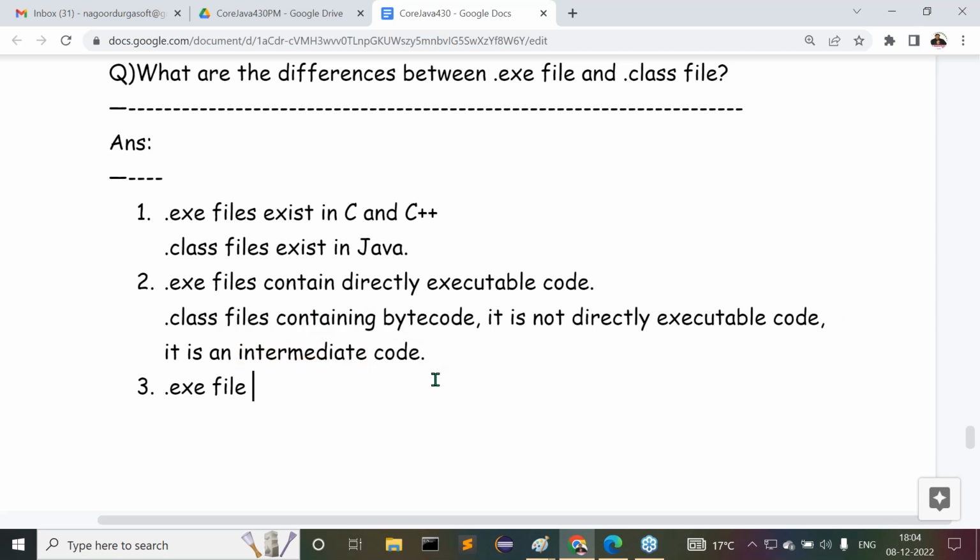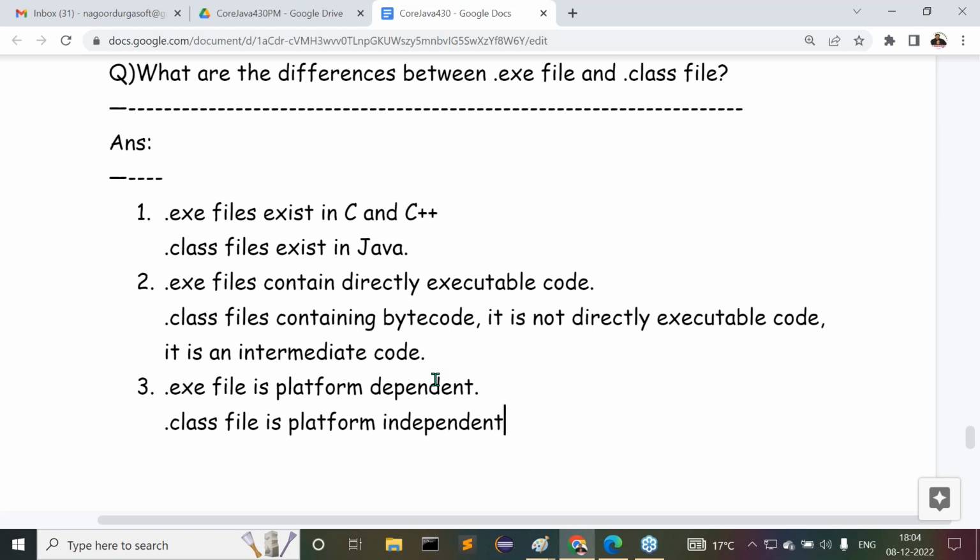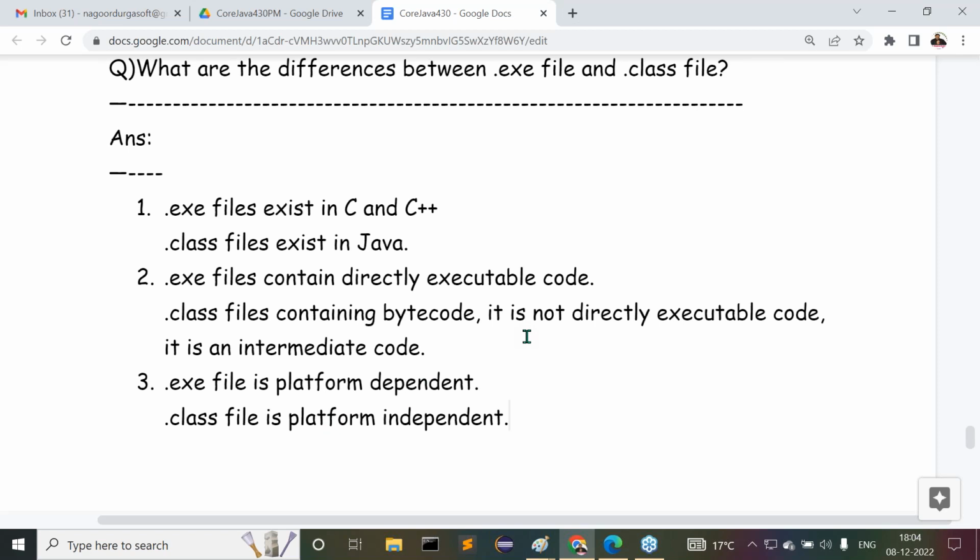Next one. .exe file is platform dependent, but whereas .class file is a platform independent file. Am I right or not? .exe file is platform dependent, which has operating system dependent code. But .class file contains neutral bytecode. It is not directly executable code. It is not source code. It is an intermediate code. It is not following any of the operating system representations.